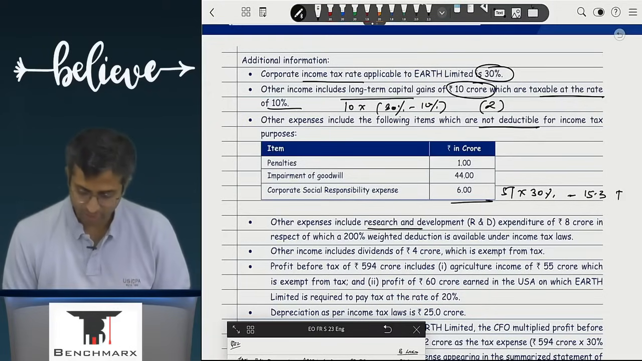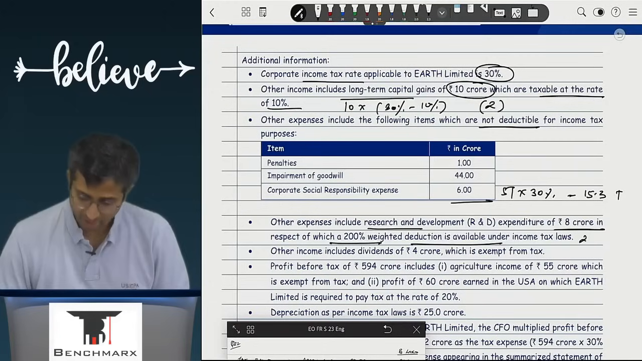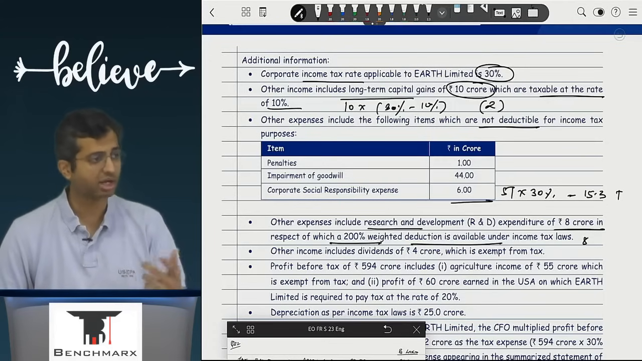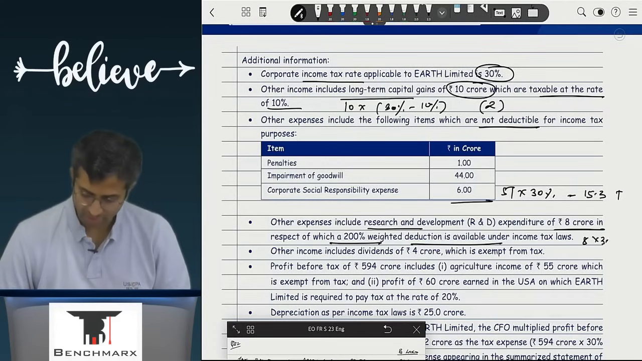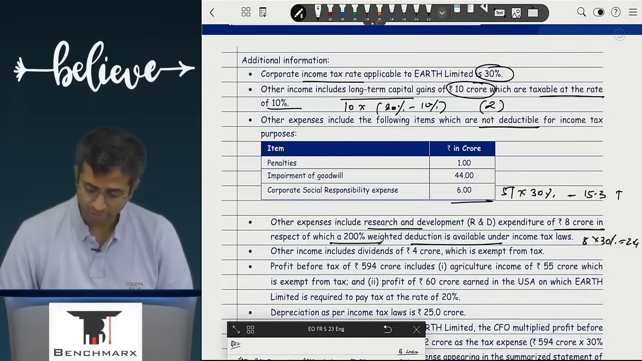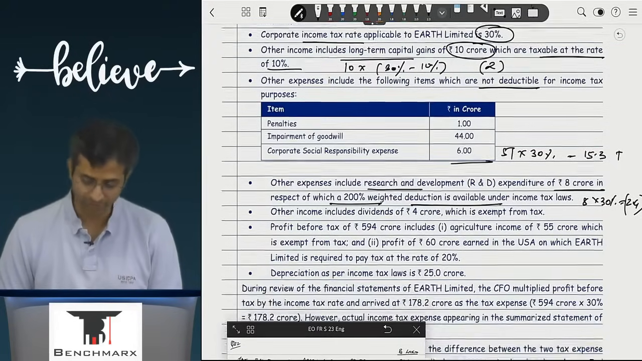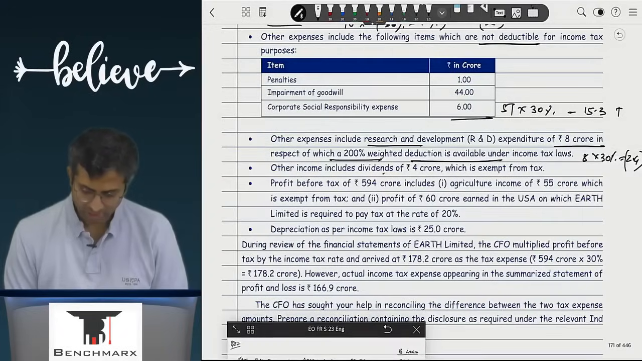Other expenses include research and development of 8 crores in respect of which a 200% weighted deduction is available. So 200%. Ideally you will get an additional deduction of 8 crore. 8 is already given, another 8. 8 into 30% will come to what? 2.4. Increase or reduce? Reduce. Reduce it by 2.4.